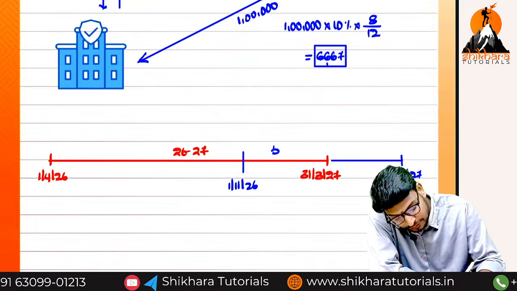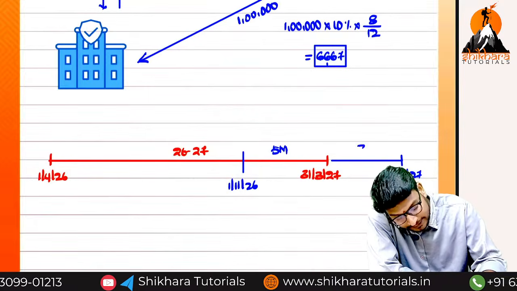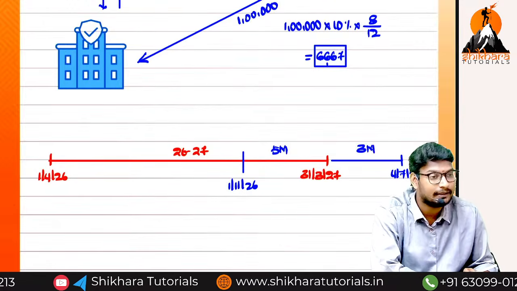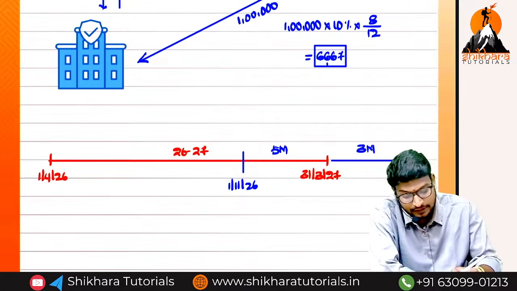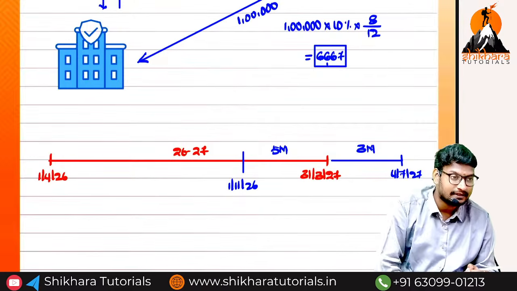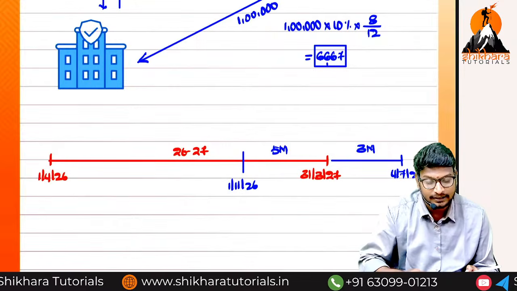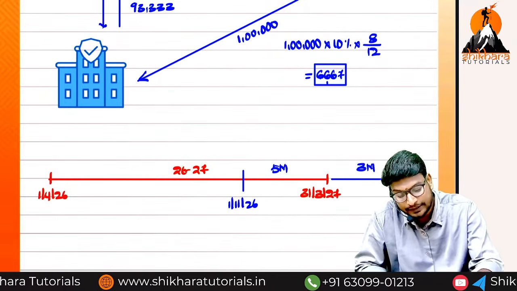5 months belongs to the current year and remaining 3 months belongs to which year, ma? Belongs to the next year. Guys are understanding now, ma? Now out of this 6,667, how much only belongs to current year? How can we calculate, ma? Simply, instead of 8, what you can put?